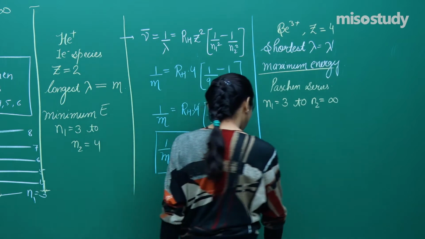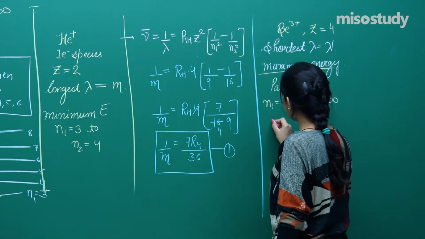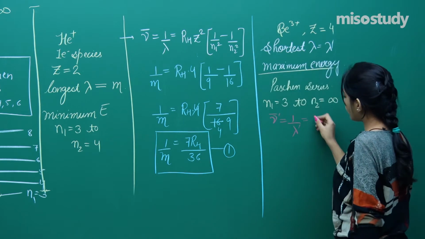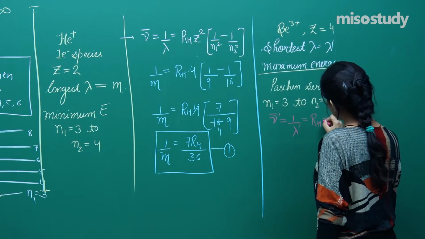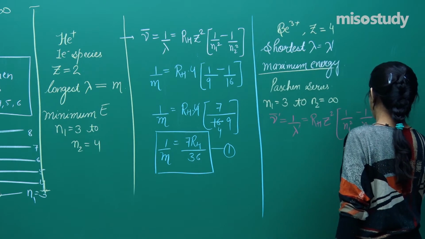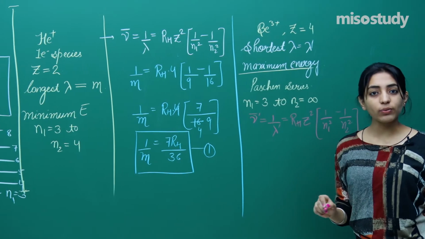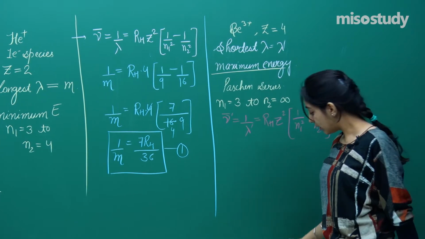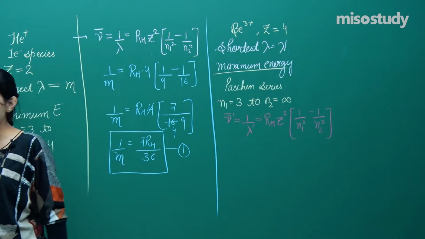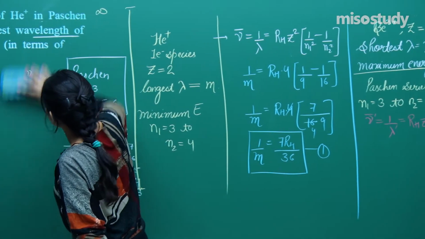Okay. So let us apply the same formula here. I will say nu bar, 1 by lambda dash, is equal to RH into Z square again, 1 by N1 square minus 1 by N2 square, right? So let us erase the things which we don't need. We don't need this section of the board, so let me just erase this.